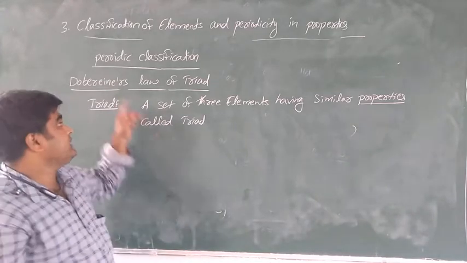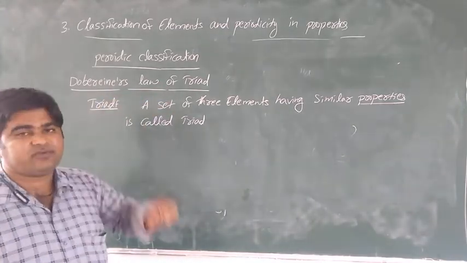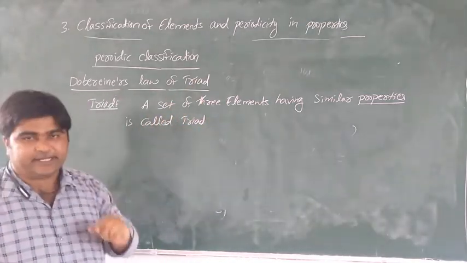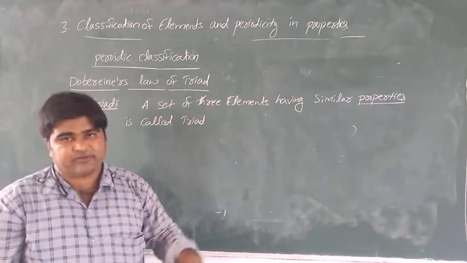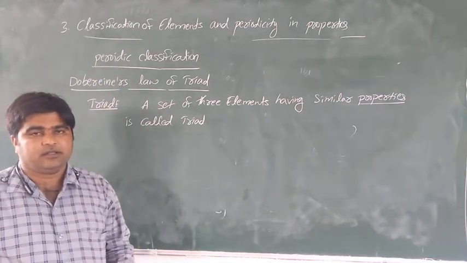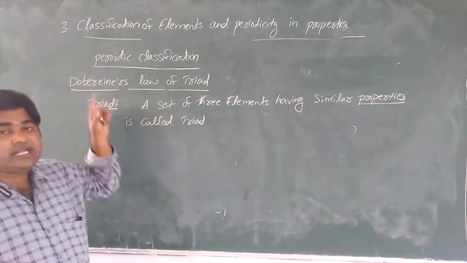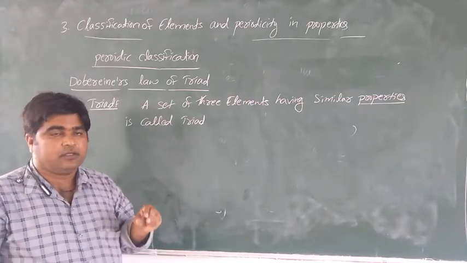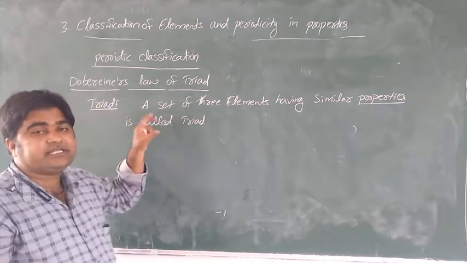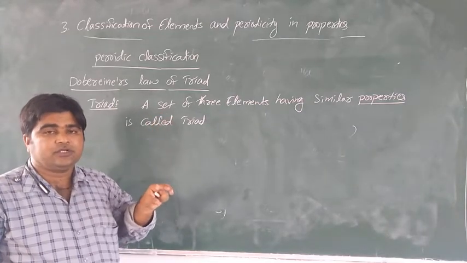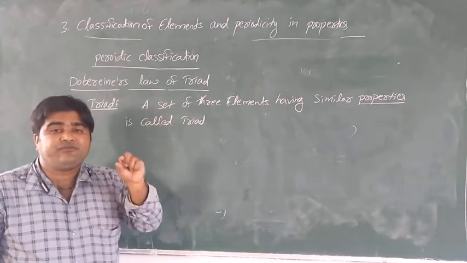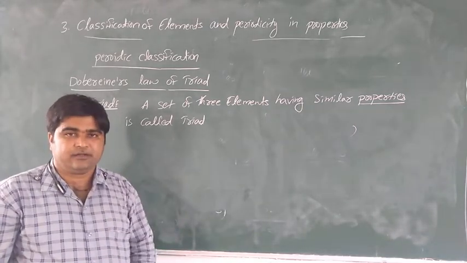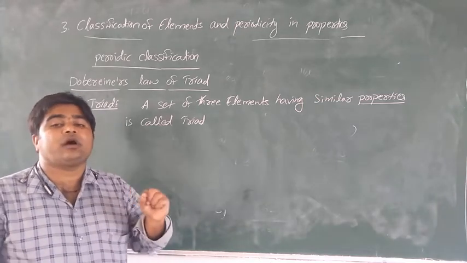So Dobereiner introduced the law of triads. What is Dobereiner's law of triads? He arranged the elements in increasing order of atomic weight. The mean atomic weight of the first and third elements is equal to the atomic weight of the middle element. This is called Dobereiner's law of triads.